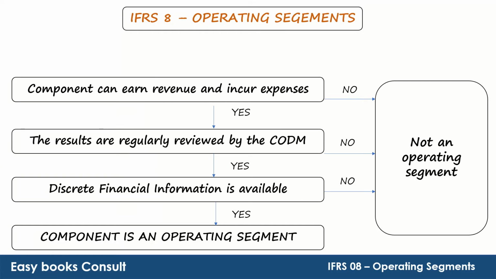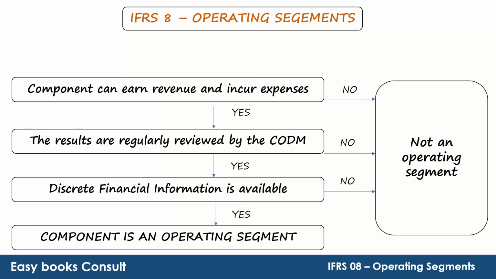How do we identify an operating segment? An operating segment can be identified if it satisfies all of the three criteria, else it is not an operating segment. Here, can the component earn revenue and incur expenses? If no, it is not an operating segment.